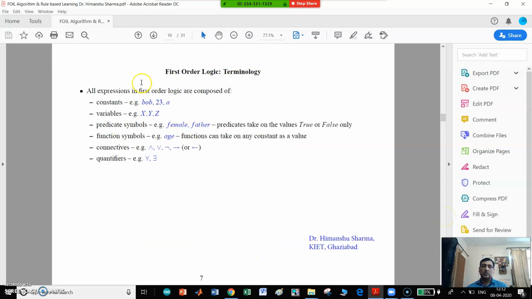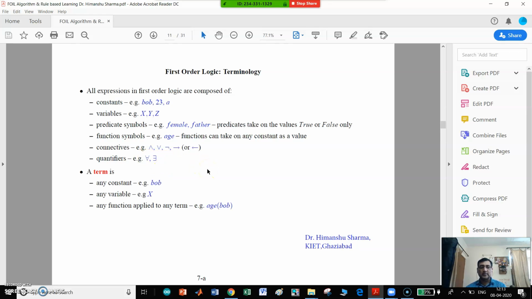So what is the terminology of first order learning? All expressions in first order logic are composed of the following terms: constants, for example names or numerical constants; variables, x, y, z; predicate symbols, such as female and father, which take on the values true or false only; function symbols, such as age; connectives, that is and, or, not, implies; and quantifiers, for all and there exists.